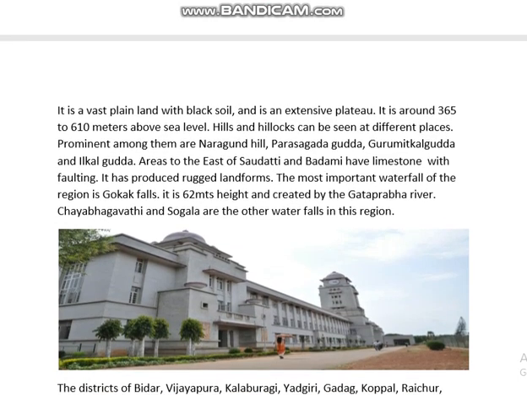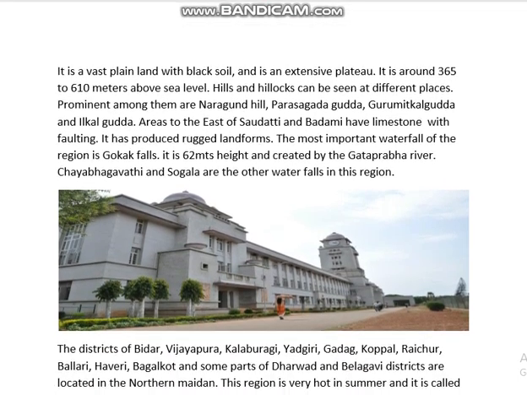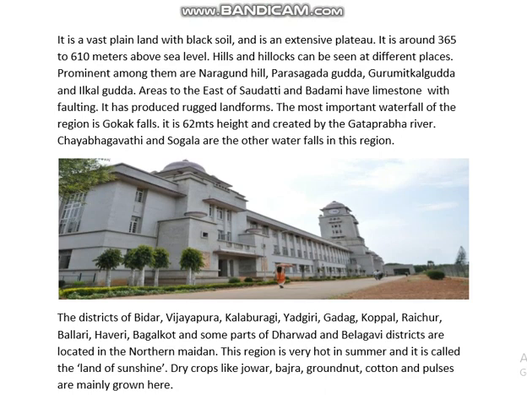The most important waterfall available in this region is the Gokak waterfall or Gokak Falls. It is 62 meters in height and is created by the river Ghataprabha. There are various other rivers and river falls associated with this region.